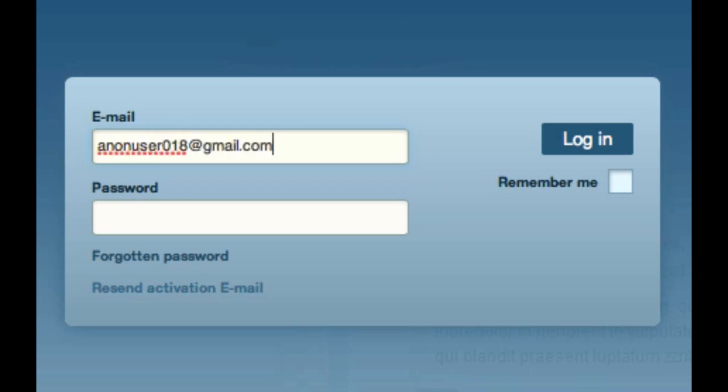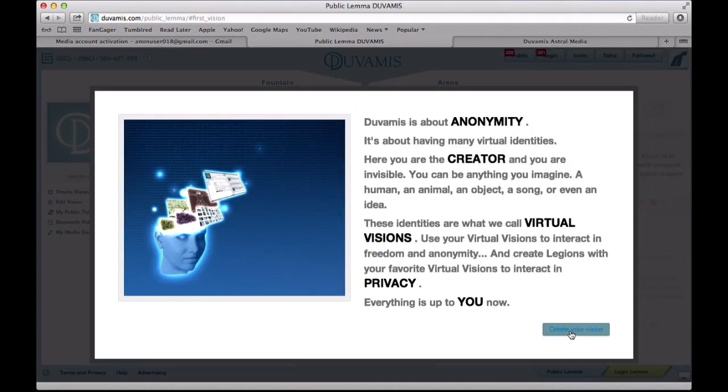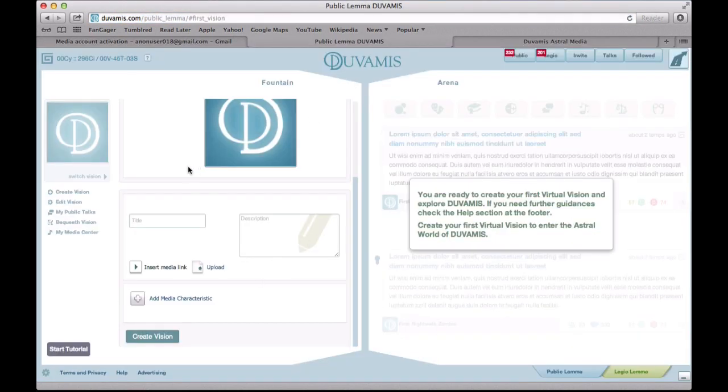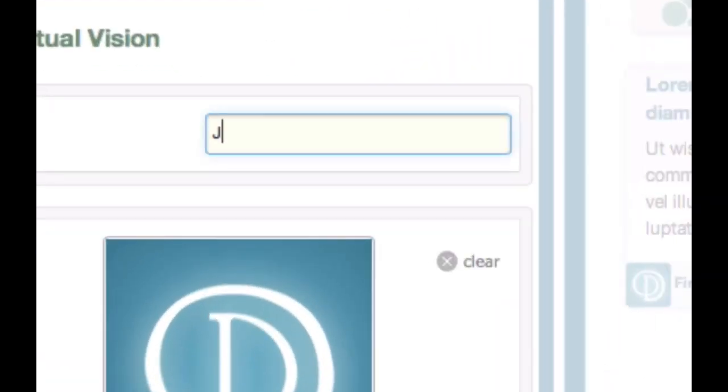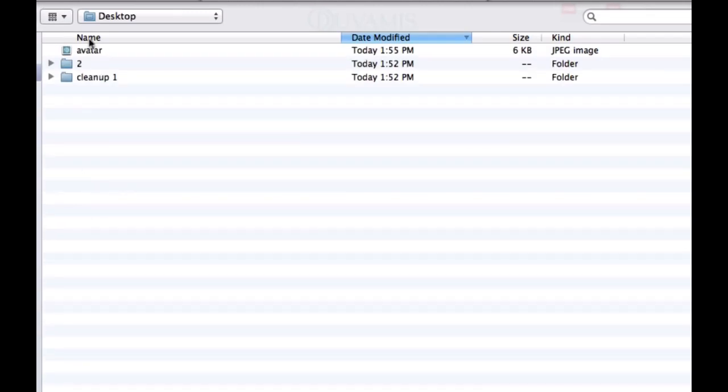The first thing you need to do when you enter Duvamis is create a virtual vision. This is your profile, an identity you draw from your imagination. Choose your name. Keep in mind that you are in no way obliged to give your real name. Then upload your avatar, the picture of your virtual vision. Again, we advise against putting up your real picture unless you really want to.